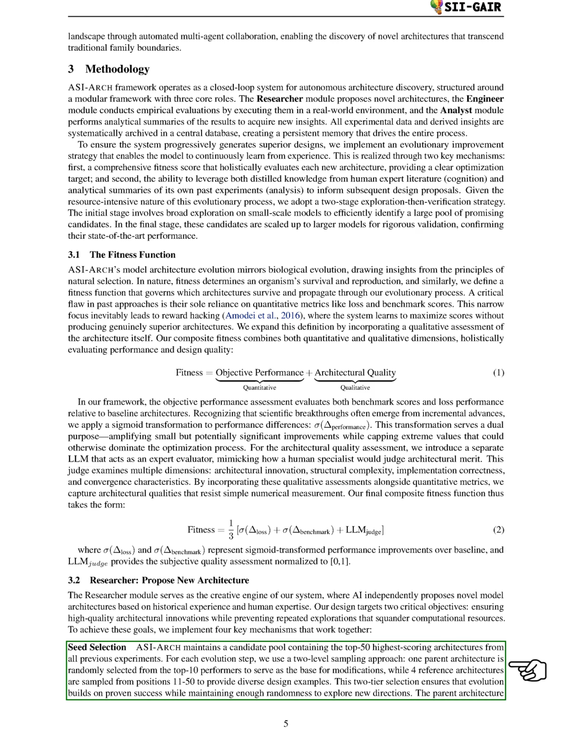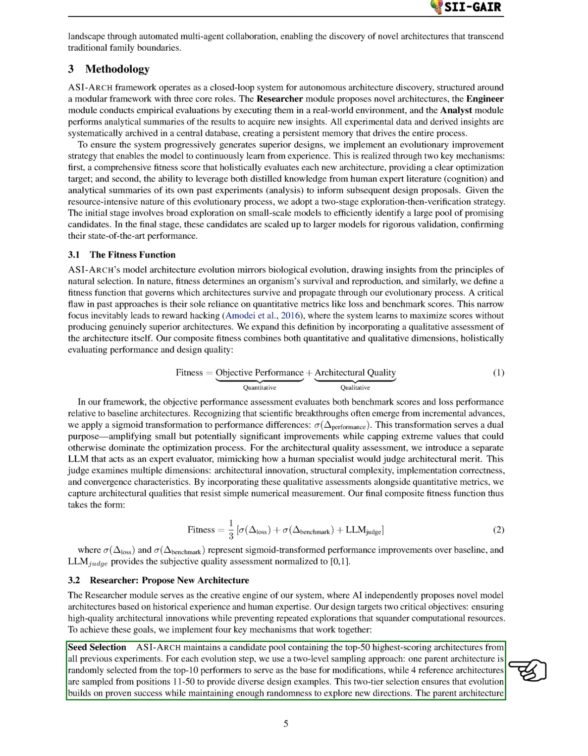This approach ensures we build on successful designs while allowing for exploration of new ideas. The parent architecture is modified directly, while the reference architectures remain unchanged as examples of effective design patterns. Section Summary. In this section, we discuss the evolution of the transformer architecture and the emergence of subquadratic alternatives, particularly focusing on the ASI-ARCH framework, which automates architecture discovery through a collaborative system of researchers, engineers, and analysts. We emphasize the importance of a composite fitness function that combines both quantitative and qualitative assessments to guide the evolutionary process in developing novel and effective model architectures.